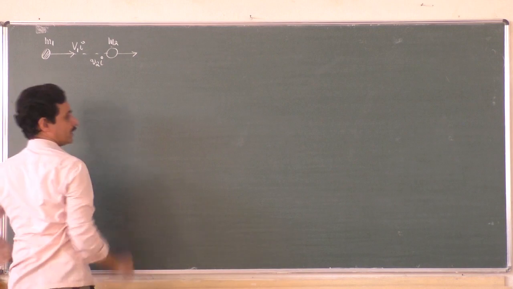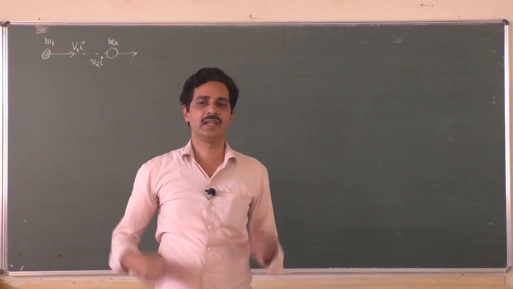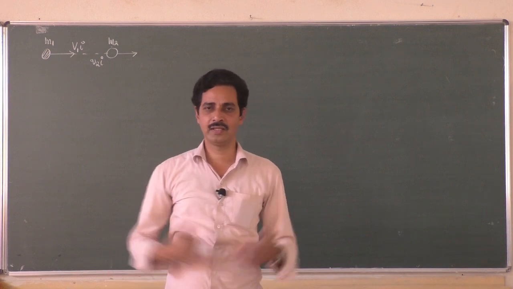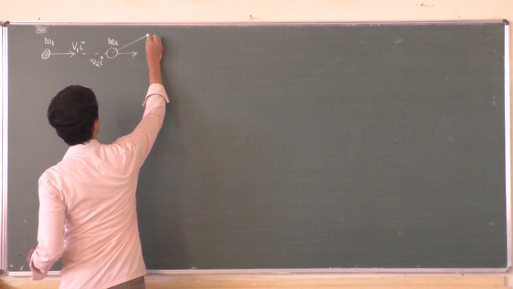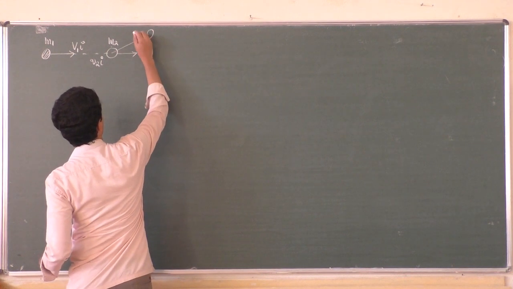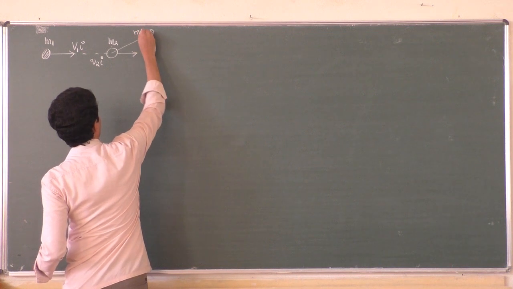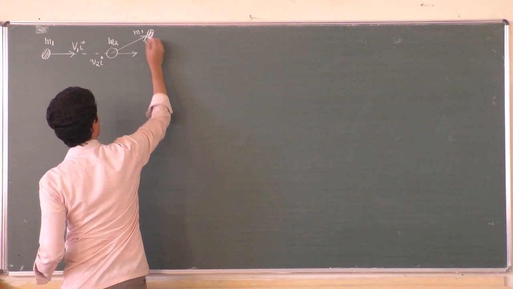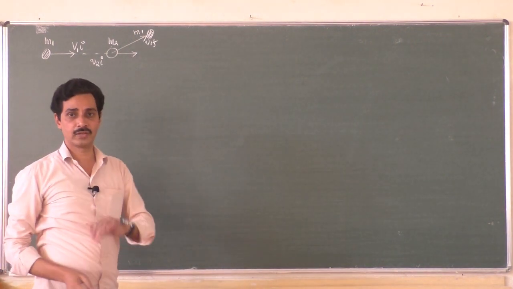So consider two particles of masses m1 and m2 moving with different velocities v1i and v2i in the same direction. Let them collide, and after collision let them move in different directions. This is the first particle, its mass is m1, and its final velocity after collision is v1f.